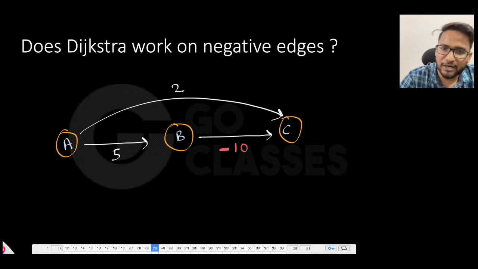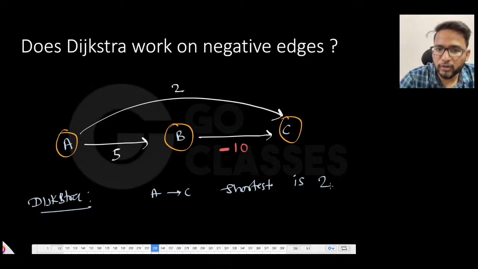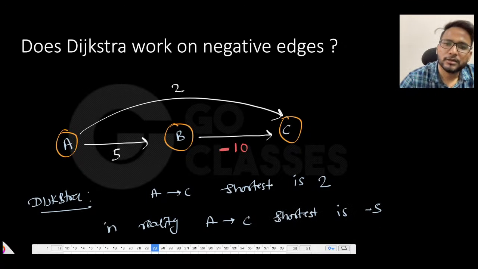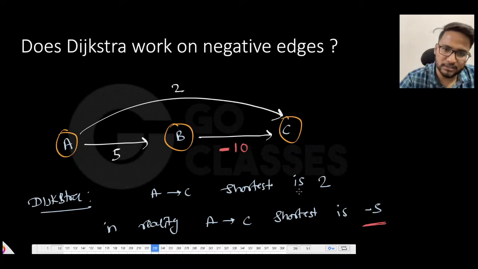If you apply Dijkstra, which is very easy to apply, it will say that the shortest A to C is 2. According to Dijkstra it is 2, but in reality it is minus 5. In reality, the shortest A to C is minus 5, isn't it? So tell me, is Dijkstra working on the negative edge? The answer is no, right? Because in reality the answer is different, and Dijkstra is giving you a different answer.